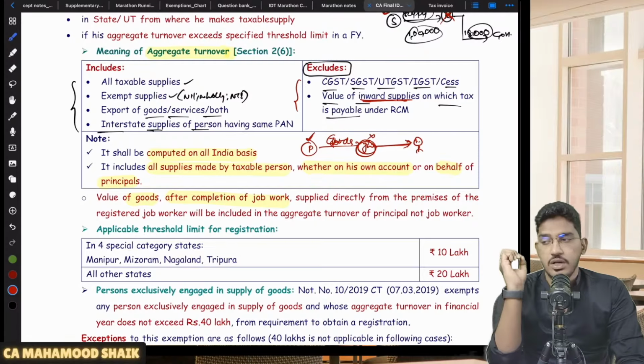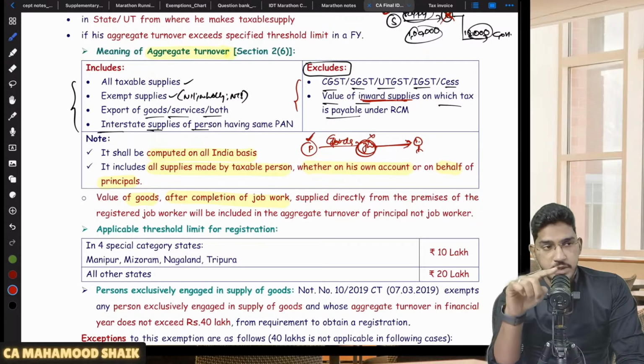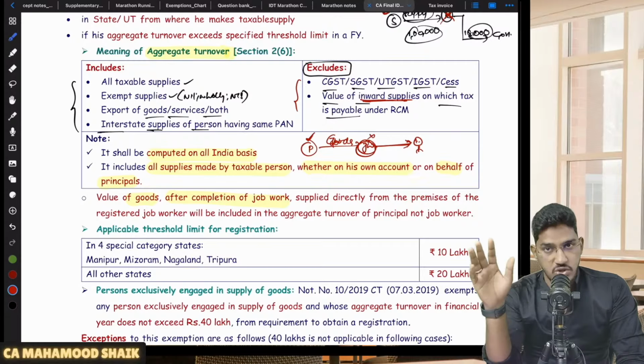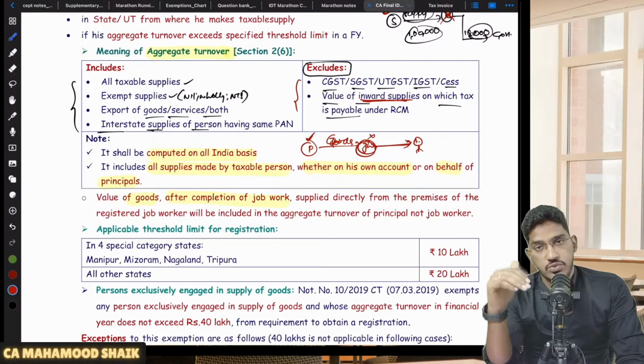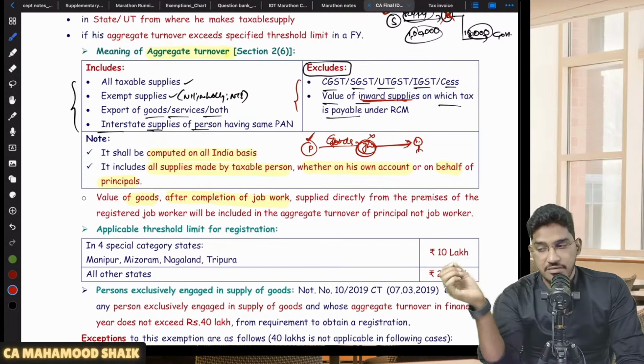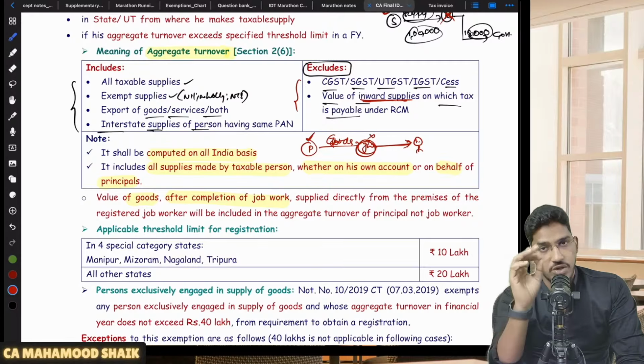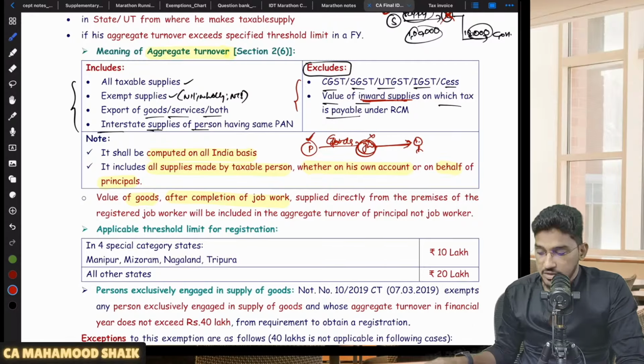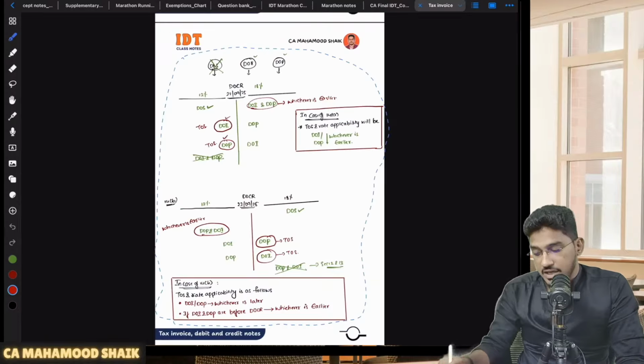This is also one more minute point which you need to keep in mind while calculating aggregate turnover. In case a principal has sent the goods to the job worker for job work, and after completion of the job work the goods are sold directly from the job worker's premises, agreed, that sale is happening from the job worker's premises, but it will be included in the principal's turnover, not the job worker's turnover. Clear? So this is how you are required to calculate aggregate turnover.